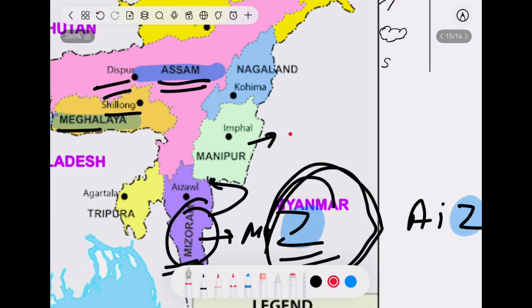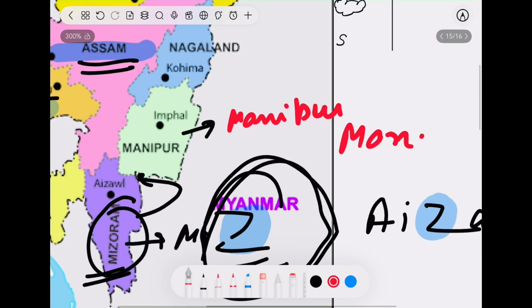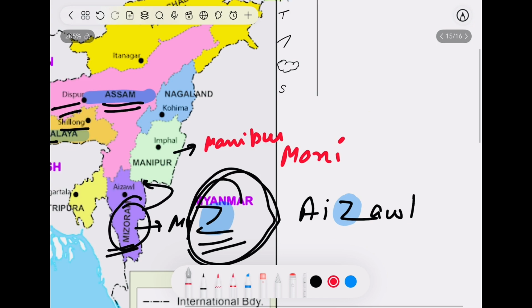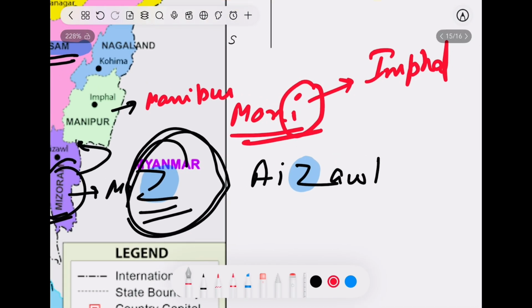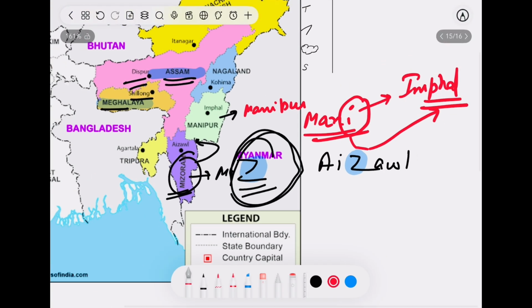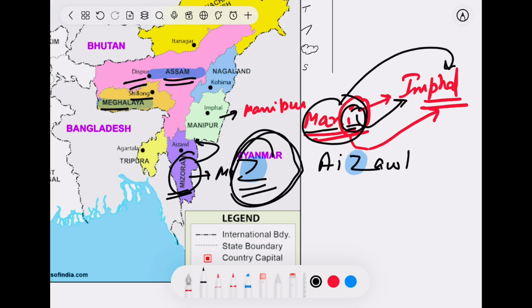Likewise, this is Manipur, Mani, I, Imphal. Or just, money means you all are working for money, right? So it is the fal which we all need. You can also remember this. Money is fal which we are working for, right? Either you can remember with I for money, MANI, and I stands for Imphal, or money means fal.